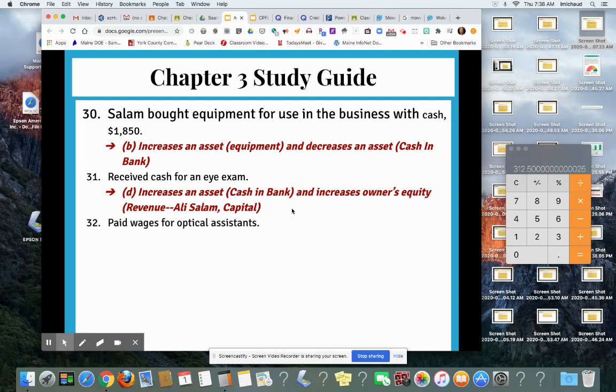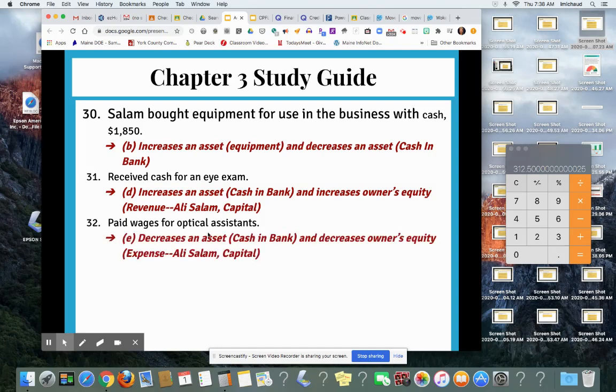All right, 32, paid wages for optical assistants. So you had to pay the wages of the people that work for you. So you have less money, so it's going to decrease the asset, cash in bank, but that also decreases owner's equity. Remember, expenses will decrease owner's equity, the capital account.